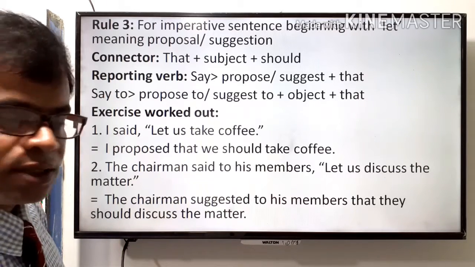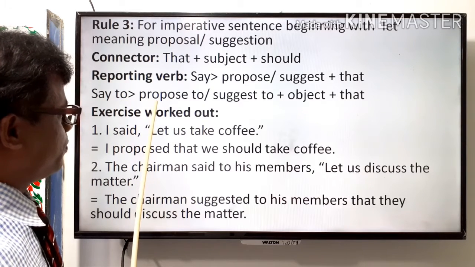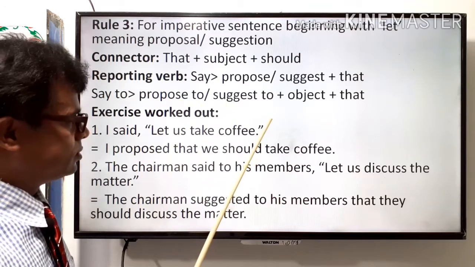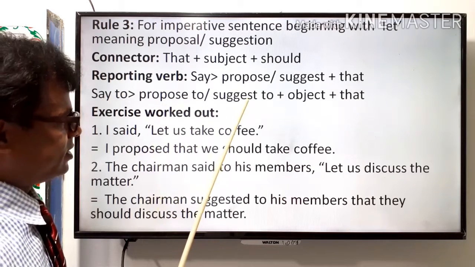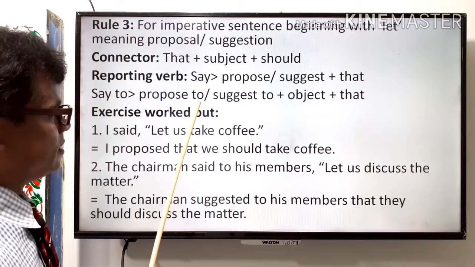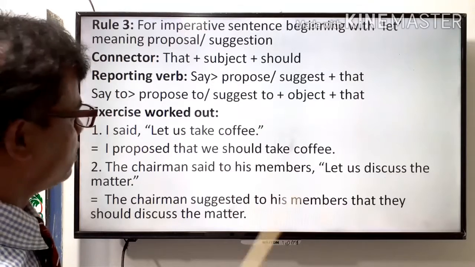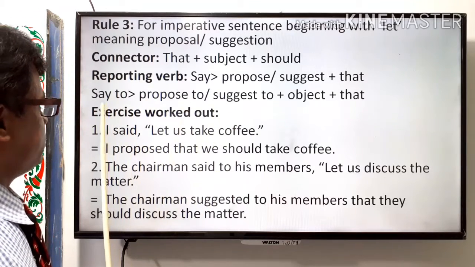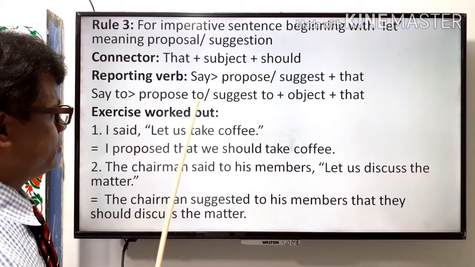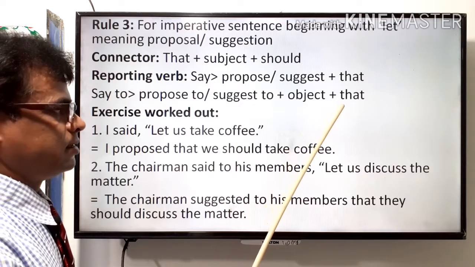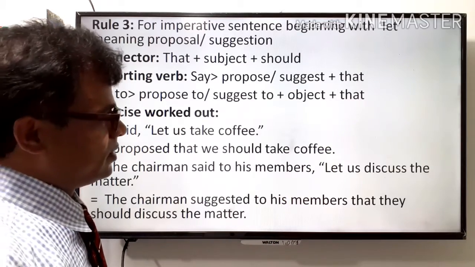So, if there is an object of the reporting verb say to or said to, then it becomes propose to or suggest to. The proposed verb, propose or suggest, must contain the appropriate preposition to if there is an object of the reporting verb. So, say to or said to will be changed to propose to or suggest to, then the object, and that as a connector to connect the two parts of speech.